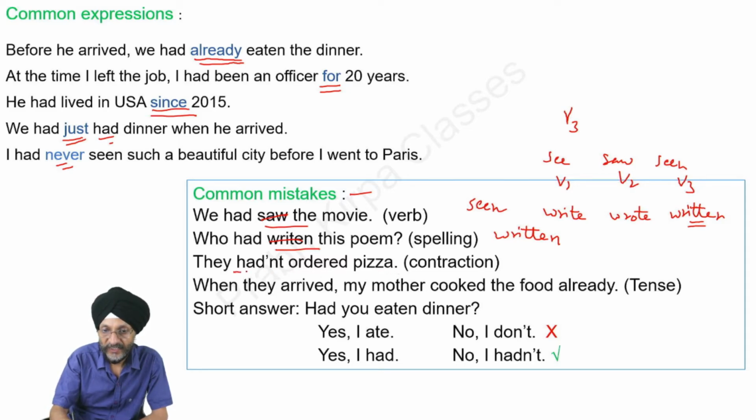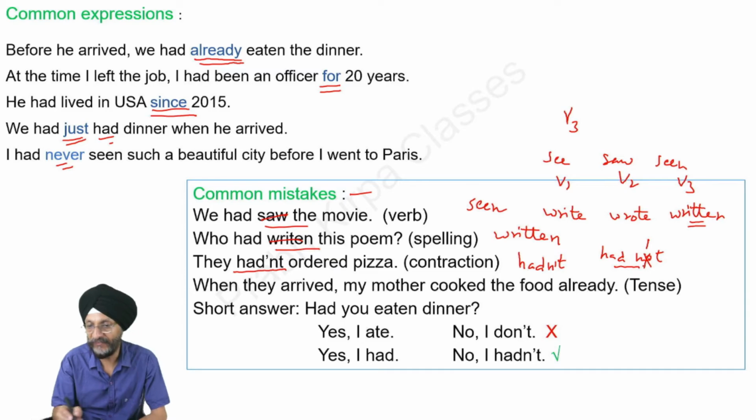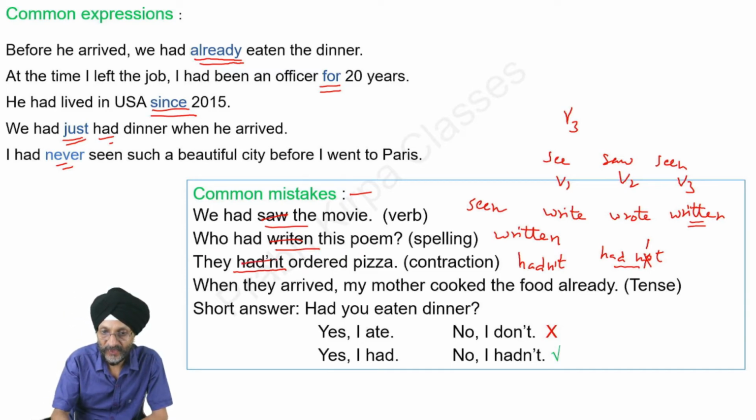Then comes they hadn't ordered pizza. Here you will see that the contraction has been mentioned in the wrong form. The exact contraction is had, apostrophe, t. In case of had not, we have to remove the O, and in that place we have to mention an apostrophe, and no space has to be left between had and not. So we have to write they hadn't, and hadn't has to be written in this way.